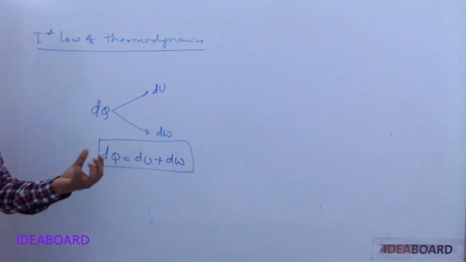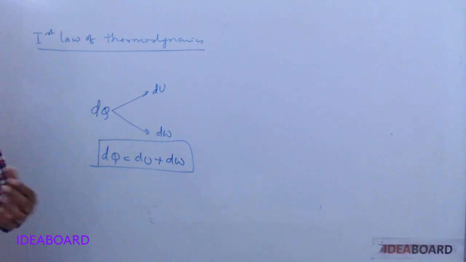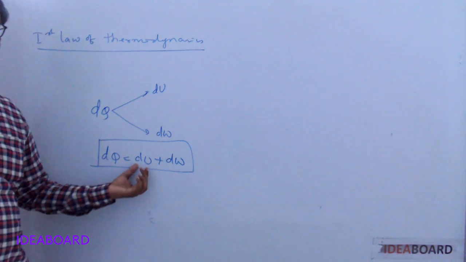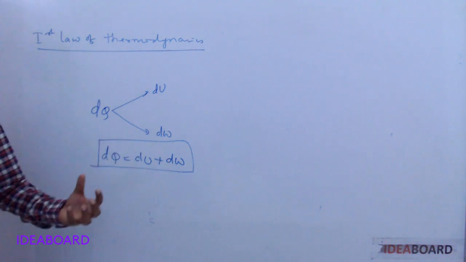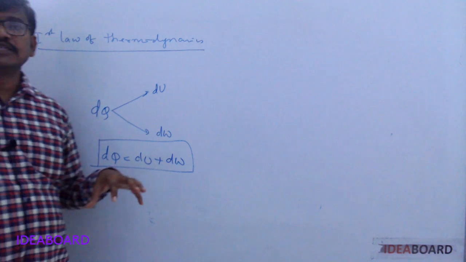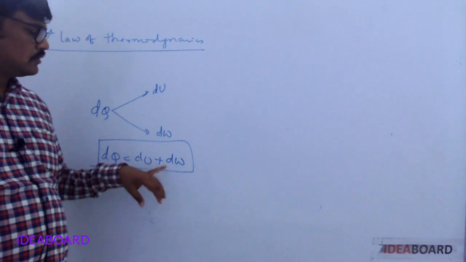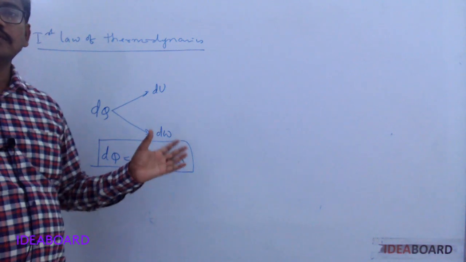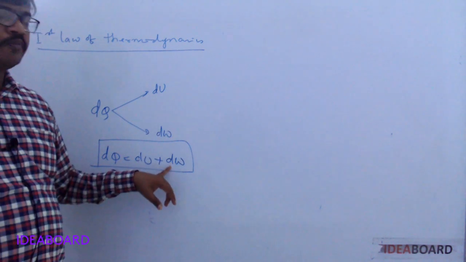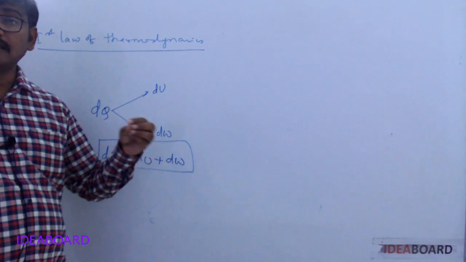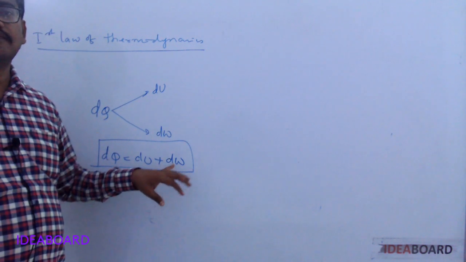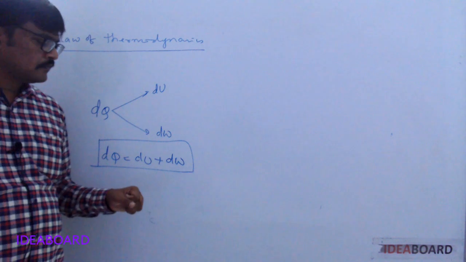If heat is released or taken out from the system, dq is taken as negative. If temperature increases, du positive. If temperature decreases, du is taken as negative. If work is done by the gas because of volume increase, dw is positive. If work is done on the gas, dw is negative because of decrease of volume.